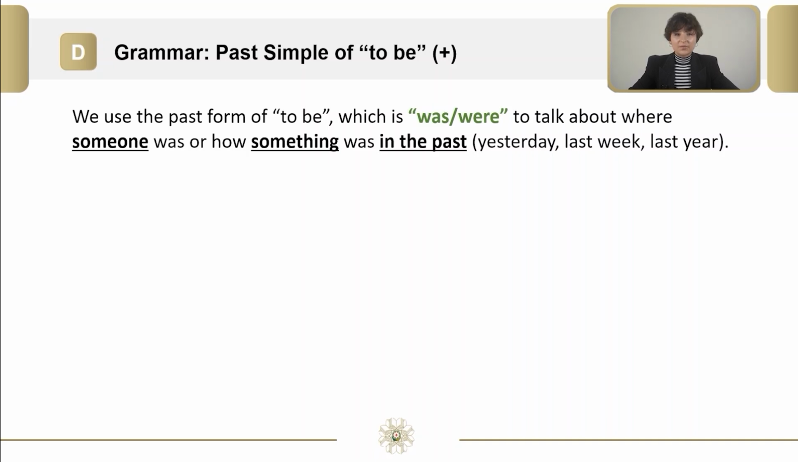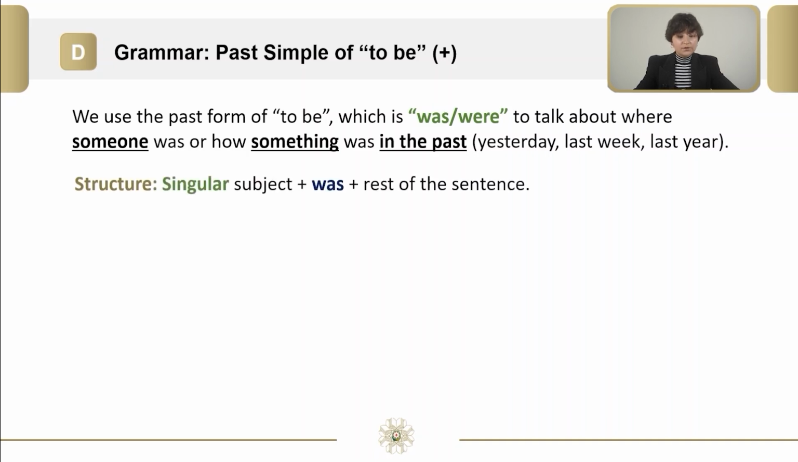Now it is time for grammar. Past simple of to be in affirmative sentences. We use the past form of to be, which is was, were, to talk about where someone was or how something was in the past. When we say past, we mean yesterday, last week, last year. Let's look at the structure. Singular subject plus was plus rest of the sentence. Structure 2 is plural subject plus were plus rest of the sentence.